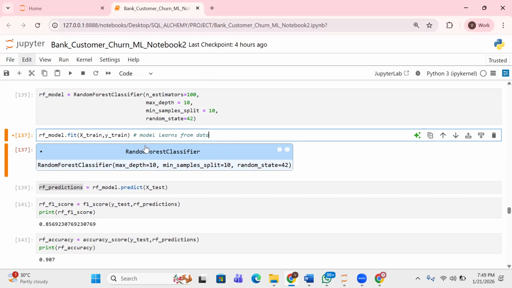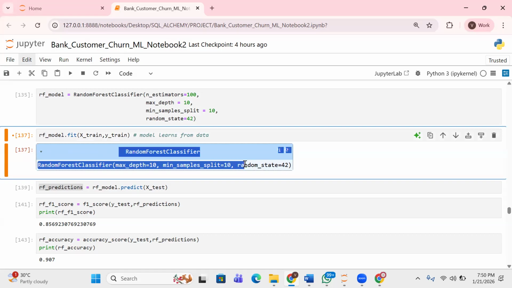Remember, X-train contains the input data for the training data, while Y-train contains the output data for the training data. So it's like saying this input gives you this result. So it learns from the data. It learns the pattern in this data.